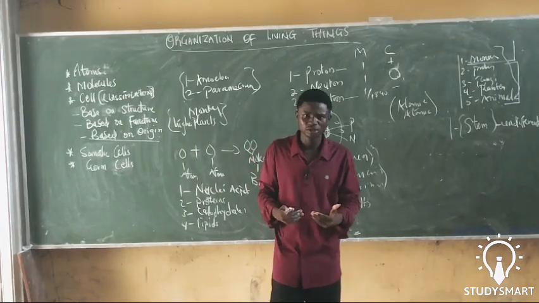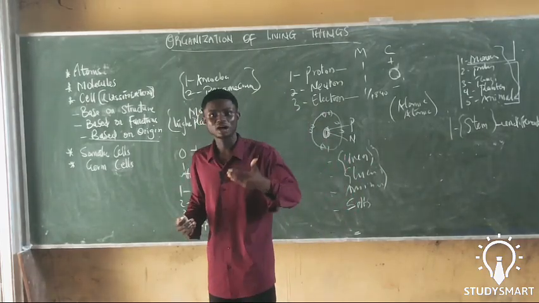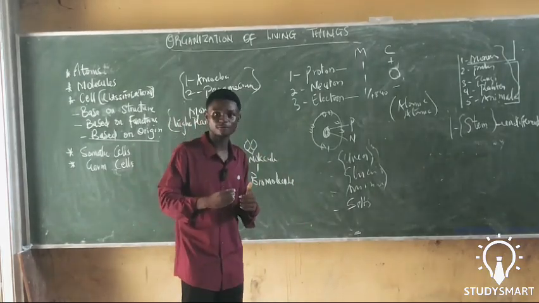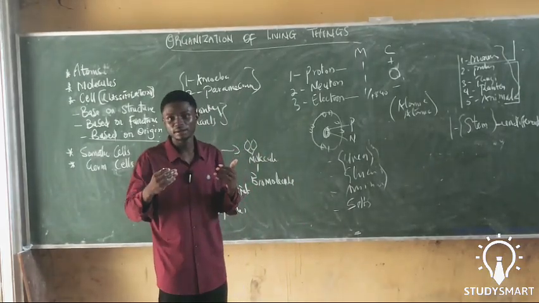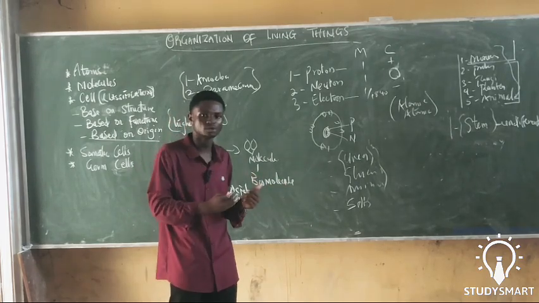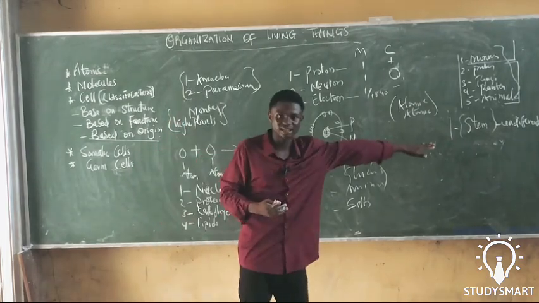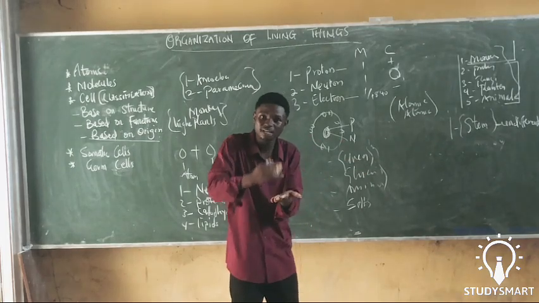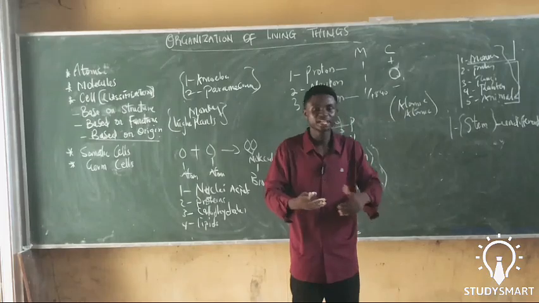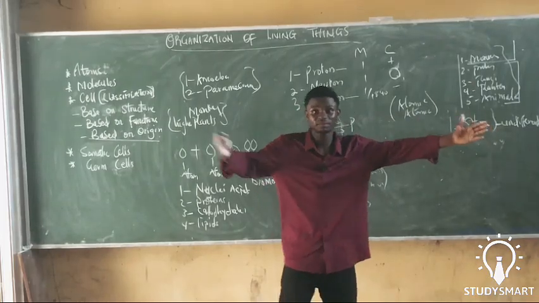For example, let's say your red blood cells are formed in the red bone marrow, and they are formed in the bones. So we have stem cells that break down to form your red blood cells. These red blood cells will later be transferred to your heart for circulation, either pulmonary circulation or systemic circulation.